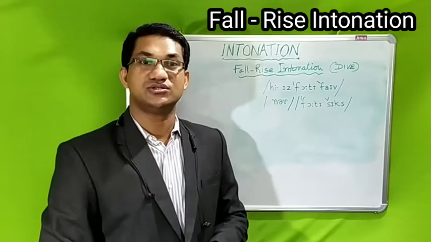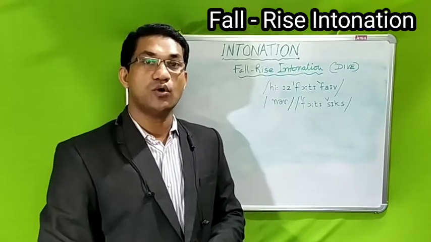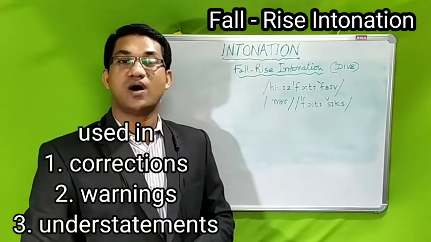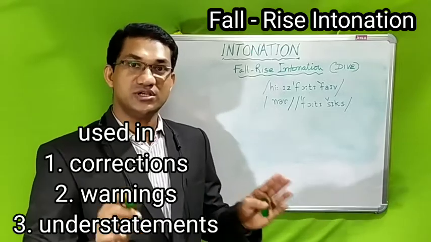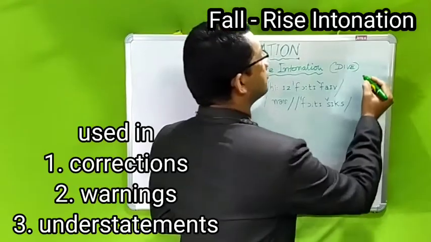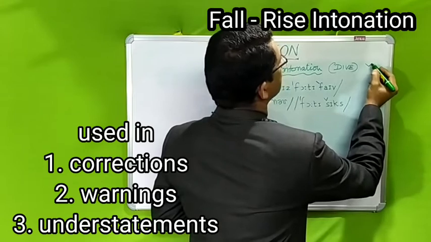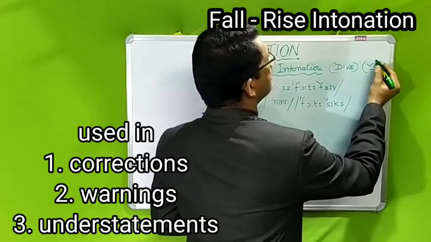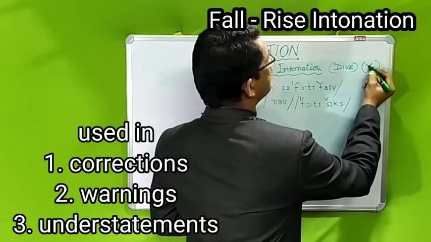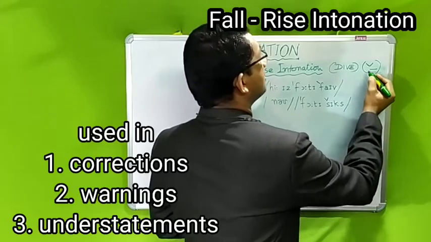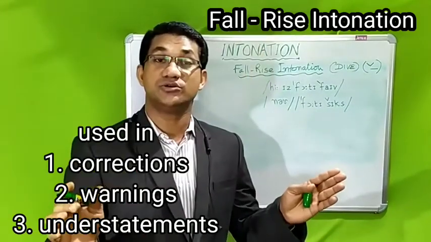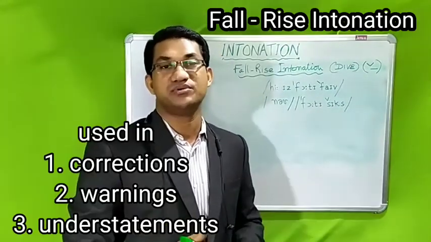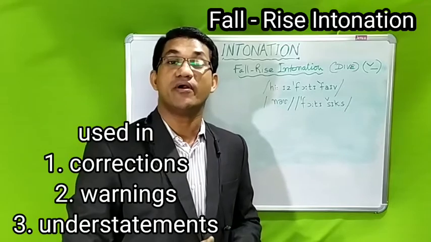Fall rise intonation is also known as dive. We have to understand that the fall rise intonation or dive is marked with a symbol like this. We have the syllable, and above and in front of the syllable we mark the dive, and this symbol indicates that it is a fall rise intonation. The sound comes down and goes up. Falling and rising together on a particular sound is what is known as fall rise intonation.